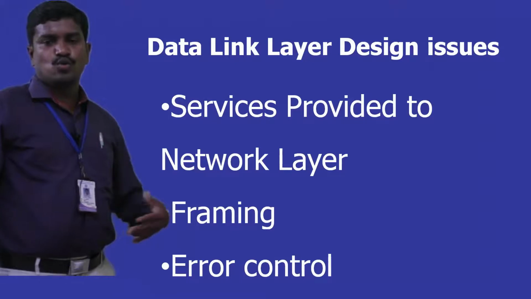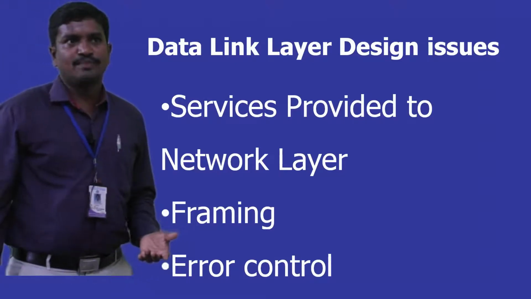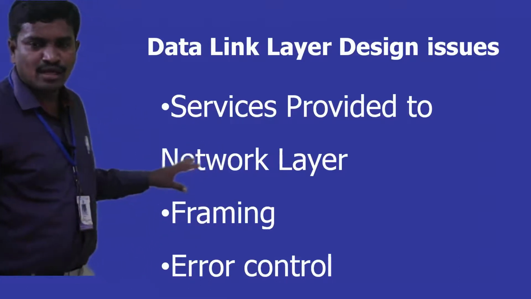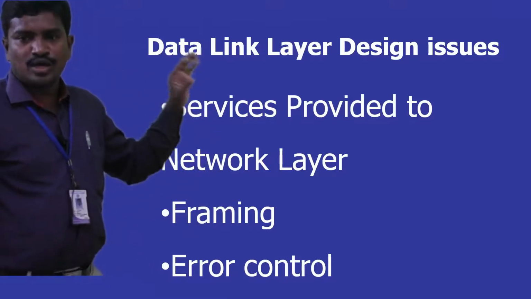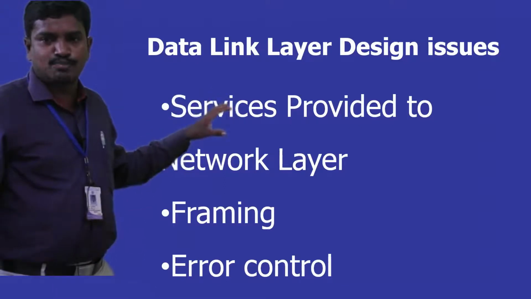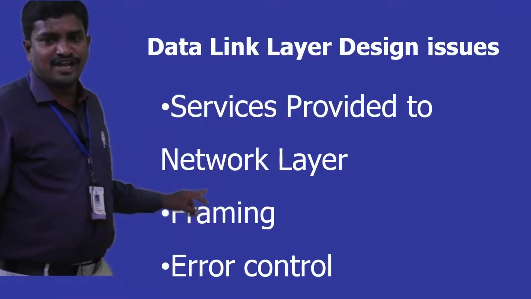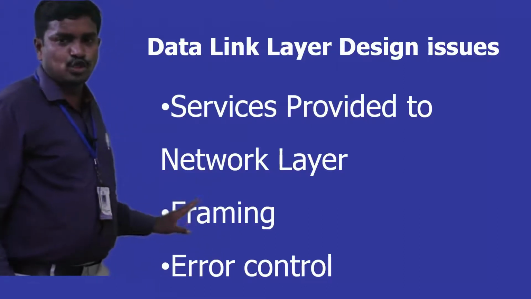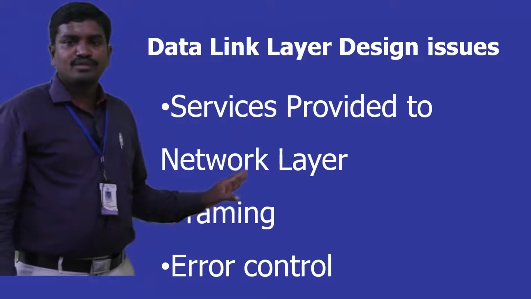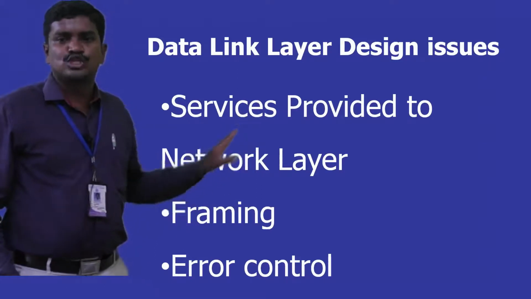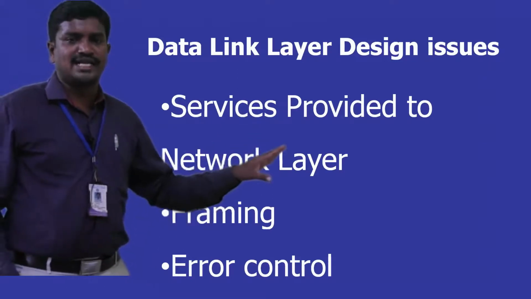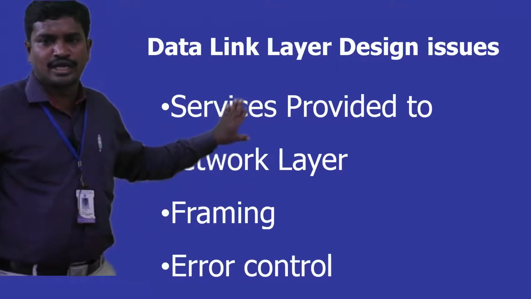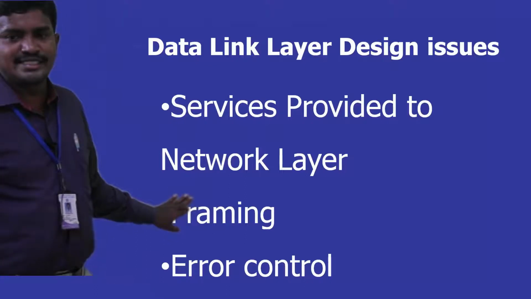When we want to design or implement the data link layer, we need to consider some issues. One of the major issues is what services are provided to the network layer, and framing is one, error control and flow control. There is one more which is not shown in this slide. This way data link layer design issues exist. If you want to work with the data link layer, it should address what services we are going to provide to the network layer, and how framing is taken care of.